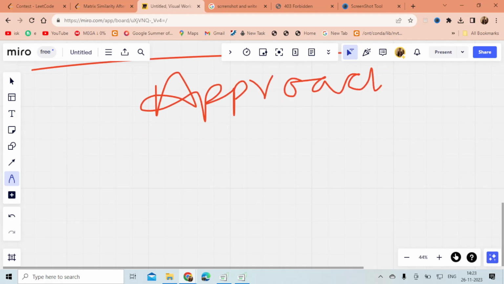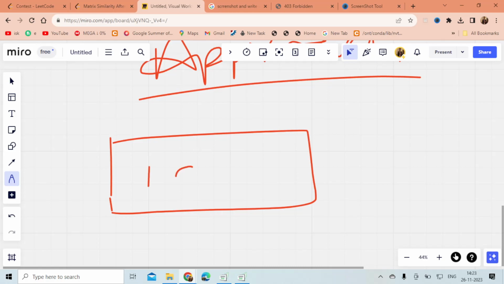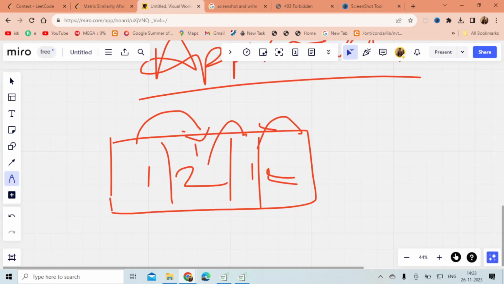So the approach is, one observation is that if I am currently at, let's say, 1 2 1 2, and I am performing a right operation, what does it mean? After performing this first right operation, my 1 will come here, my 2 will go here, and my 1 will go here.